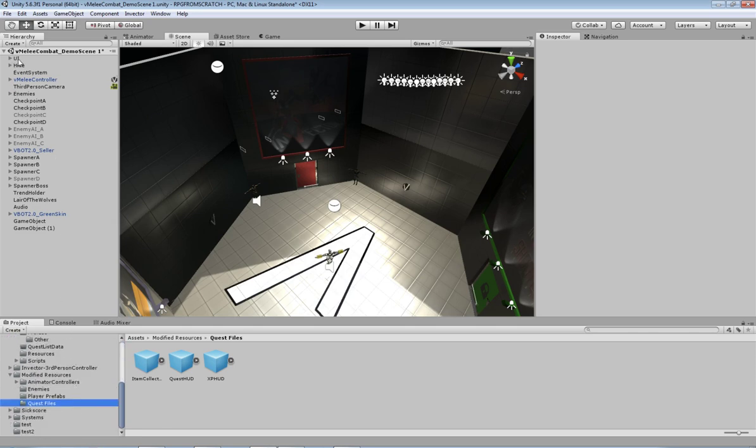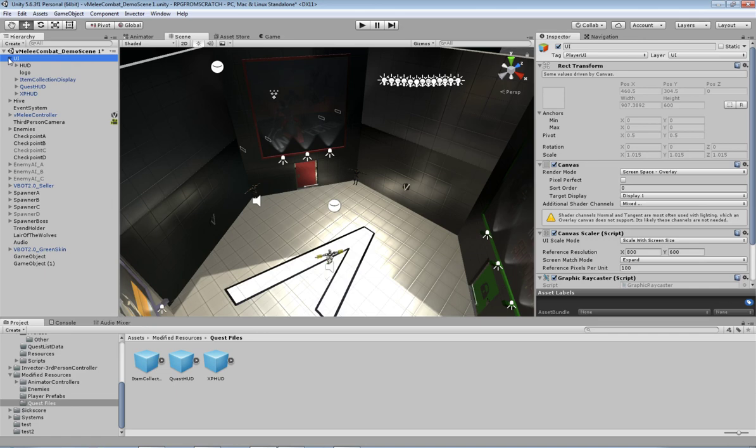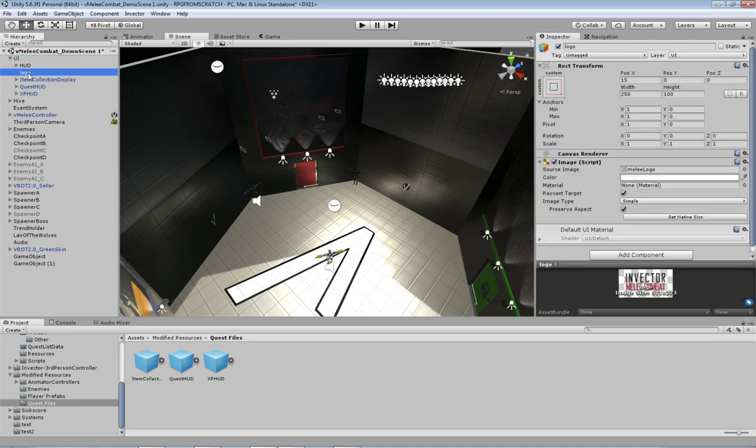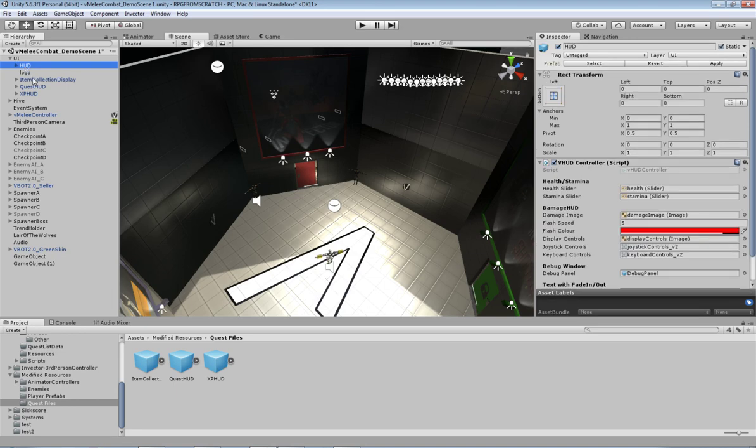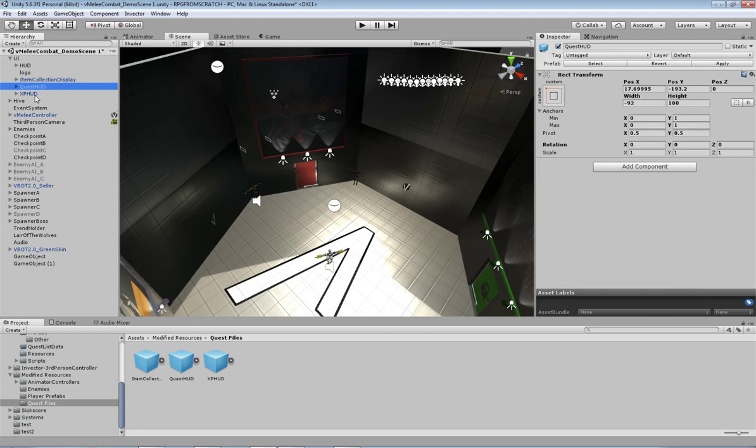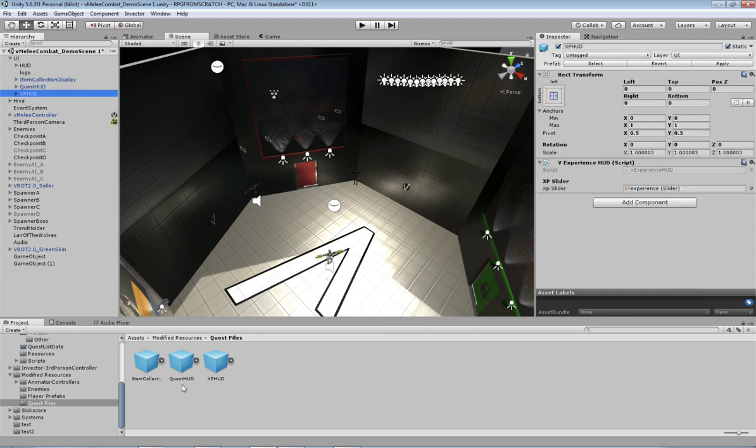What we want to find is we want to come up to the UI here, and if you have a look, so you've got the HUD, you've got a logo, which is a fun little thing for the demo scene, but the things that you wouldn't have in your normal scene are the item collection display, quest HUD, and XP HUD. So you want to drag those into your quest files folder.